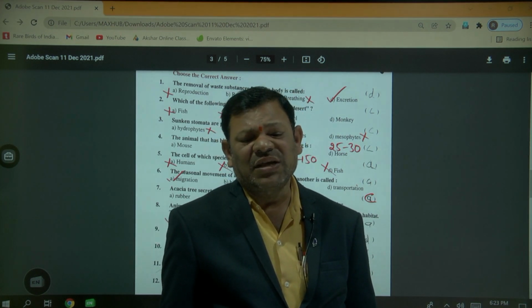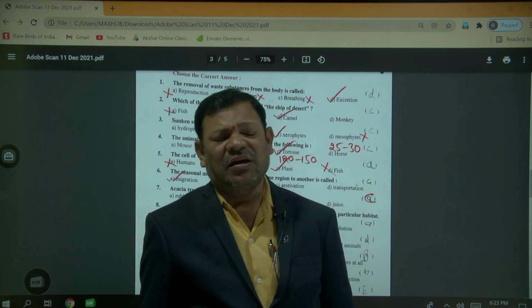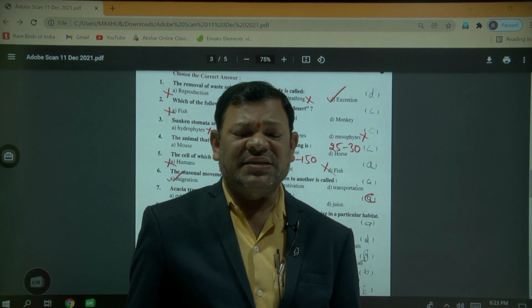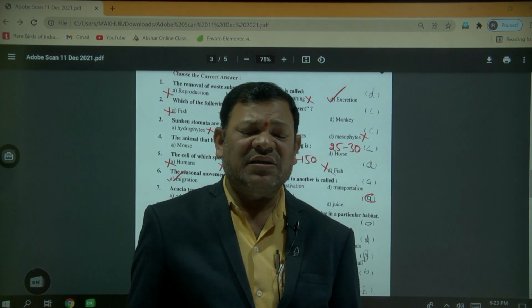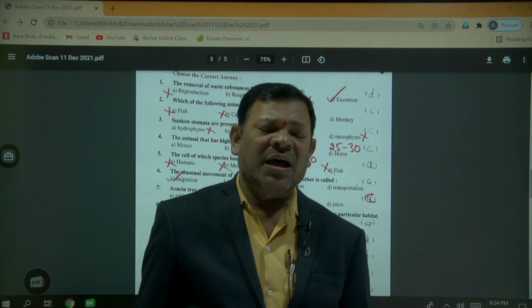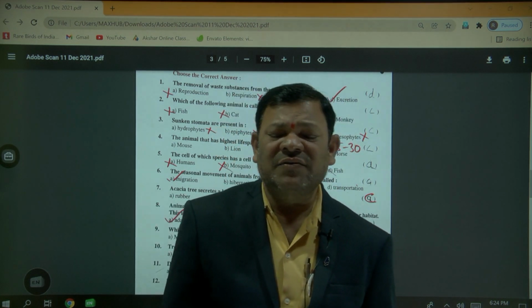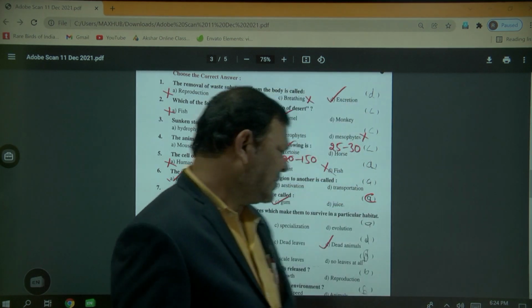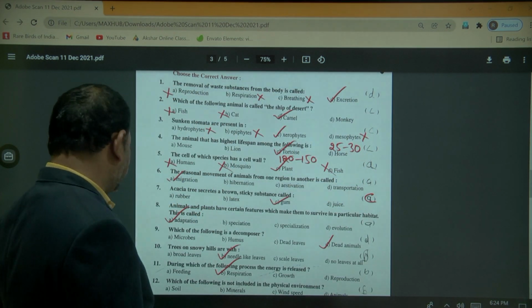In the human being, the main important respiratory organ is the lungs. Fishes, that respiratory organ is the gills. Okay, in the frog, that respiratory organ is the skin, gills, skin, lungs. Reptiles, aves and mammals, that respiratory organ is nothing but lungs. Next,